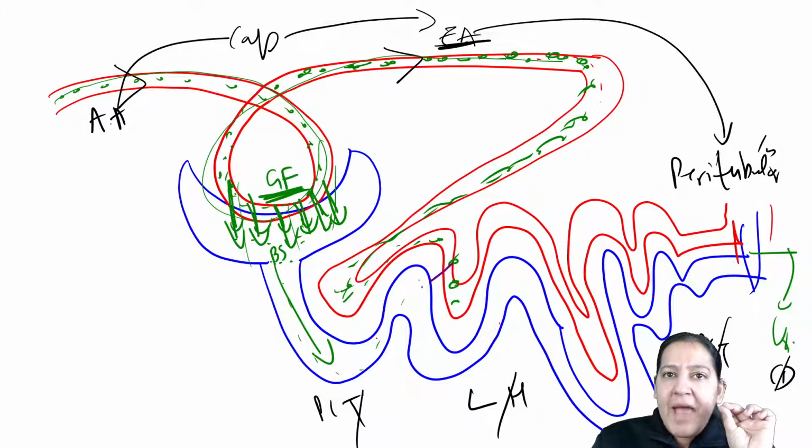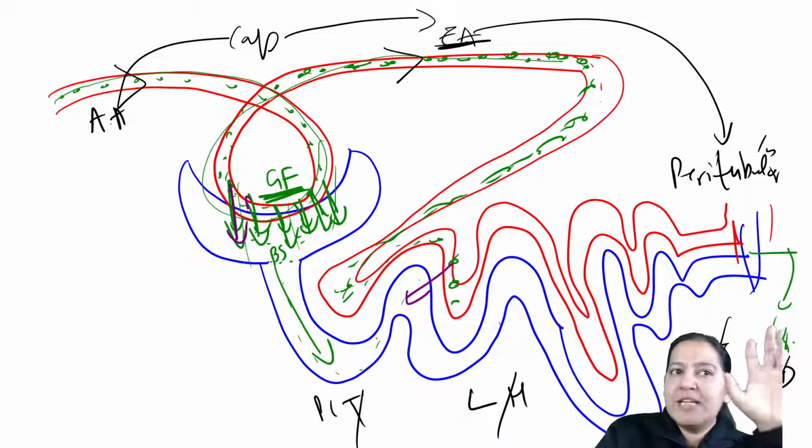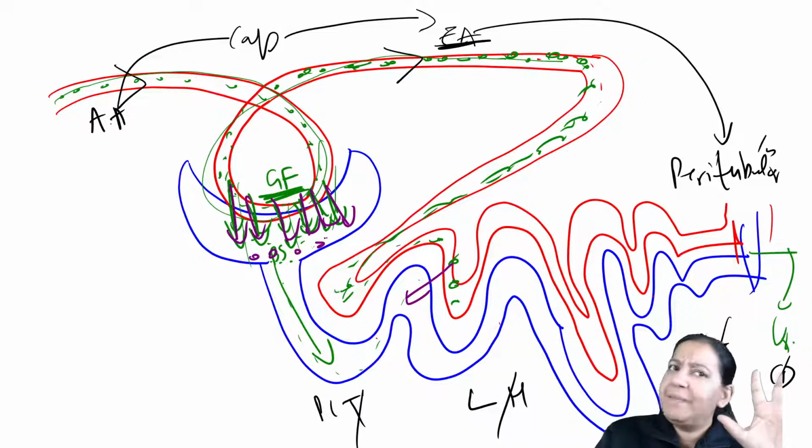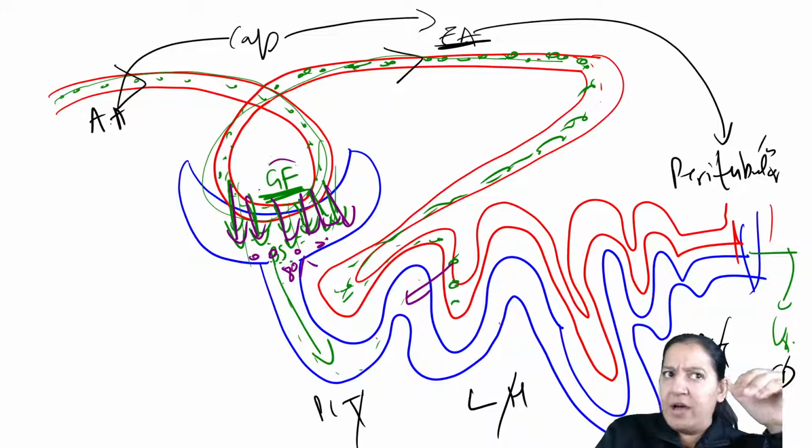Some things will be absorbed here. Some things were left here. Those which want to get excreted, many things will be excreted. 80% will be excreted here. They will come here via glomerular filtration.